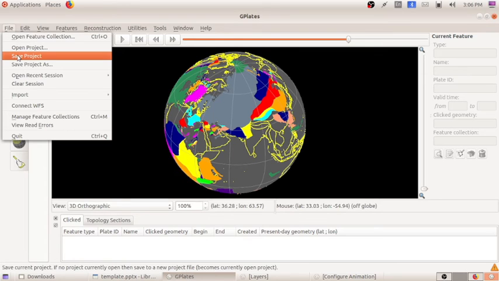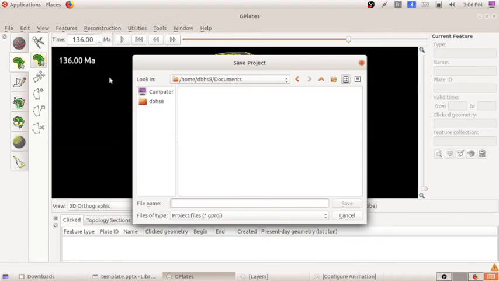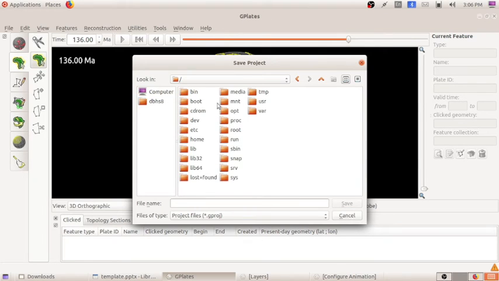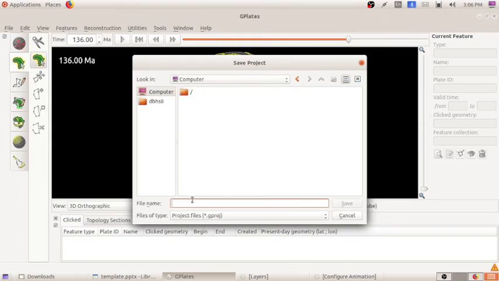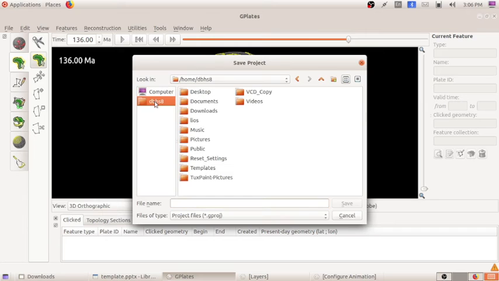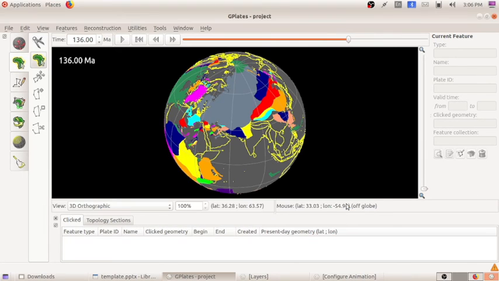Next, if we want to save the project, we can do that. From the file menu, there is an option save project. They will be asking where we have to save. Now I am saving in computer, on the desktop. I am writing here project, and we can save this.